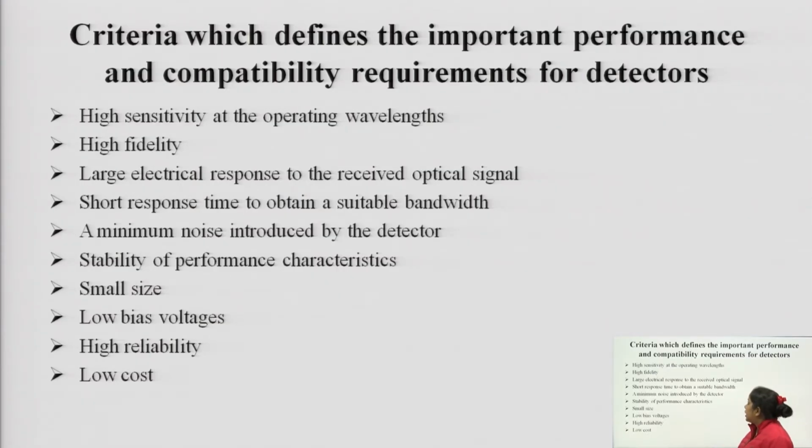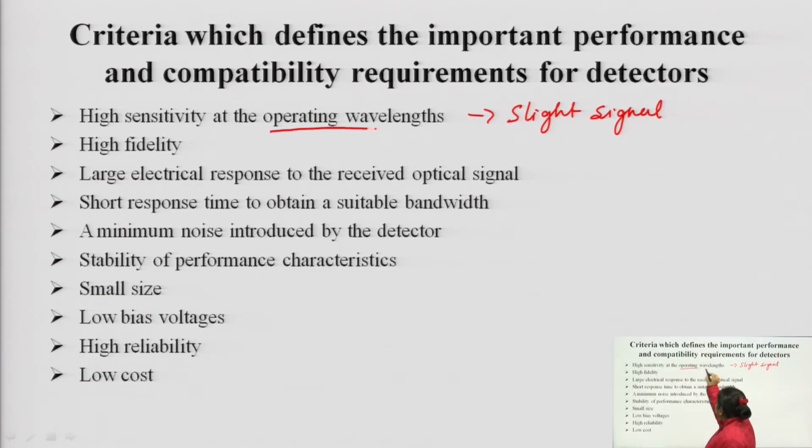High sensitivity at the operating wavelength. High sensitivity means that it is able to detect even a minute signal which is received at its terminal. So, any system which can be used at the detector section should have a high sensitivity, so that it is capable of being activated on receiving a slight signal, and this slight signal at the operating wavelength.